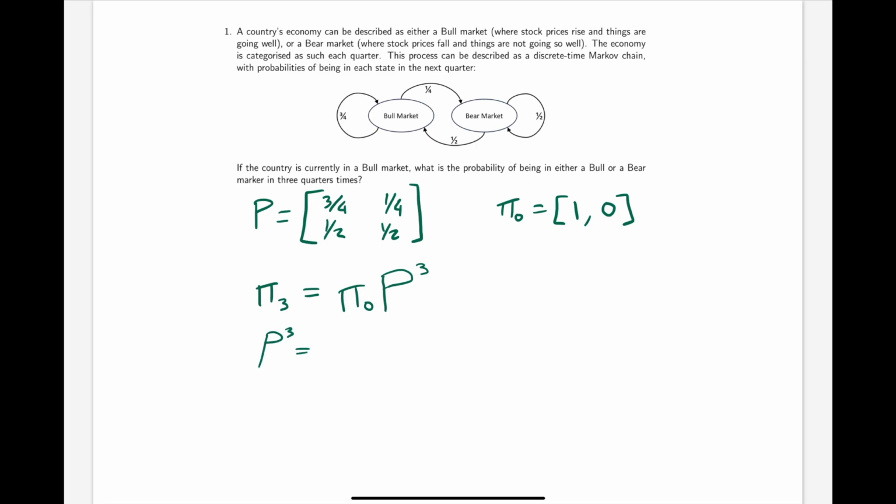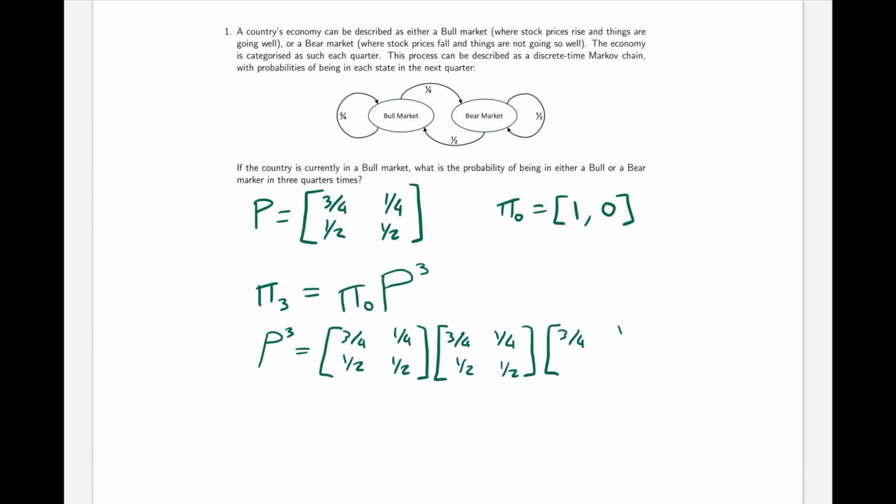That is going to be P times P times P, which is going to be this.